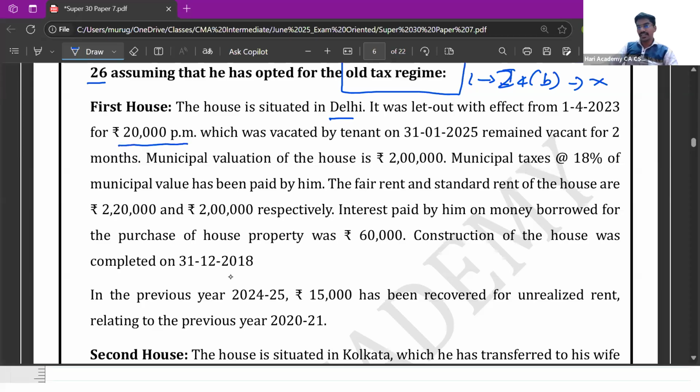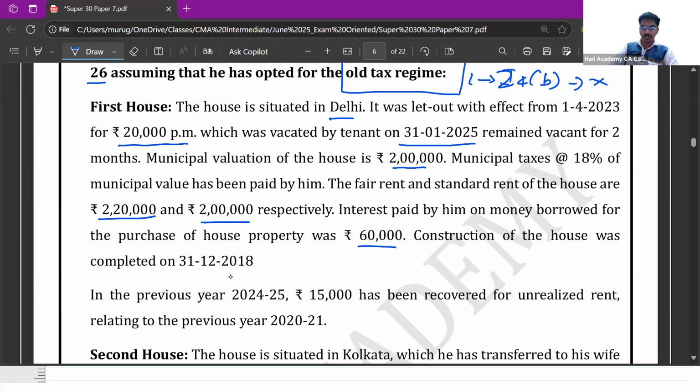This was vacated by the tenant on 31/1/2025, and this remained vacant for 2 months. The municipal valuation of the house is 2 lakhs. Municipal taxes are paid at 18% of the municipal value. Fair rent and standard rent of the house are 2,20,000 and 2 lakhs respectively. Interest paid by him on money borrowed for the purchase of house was 60,000.